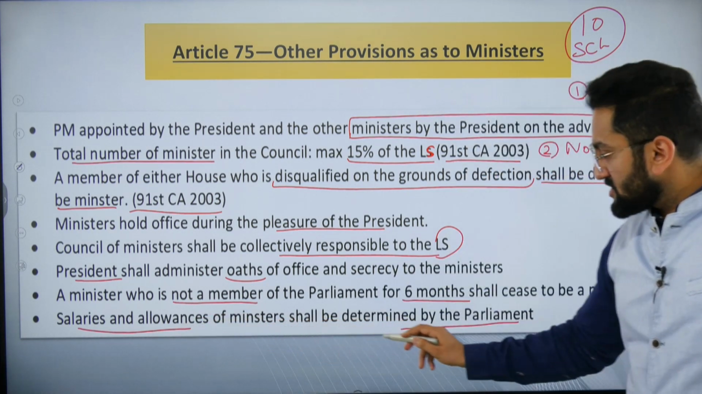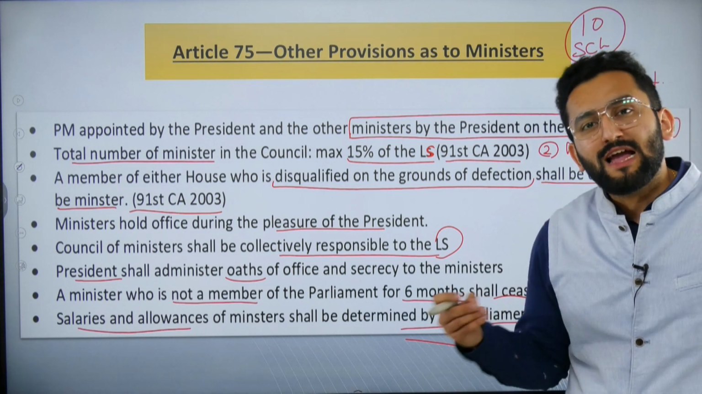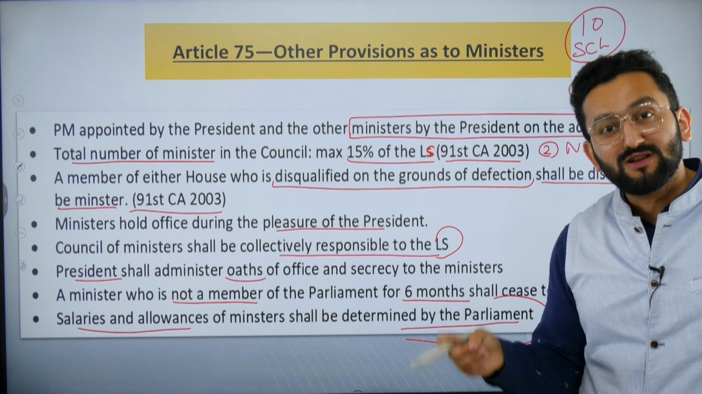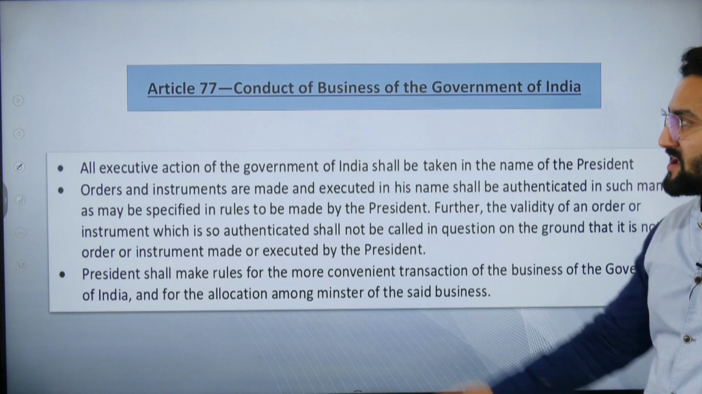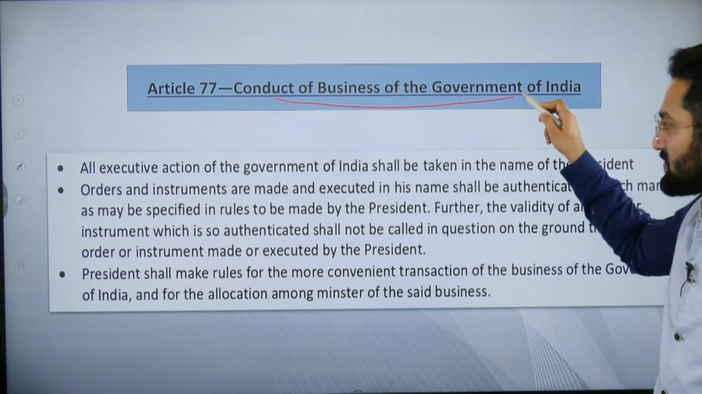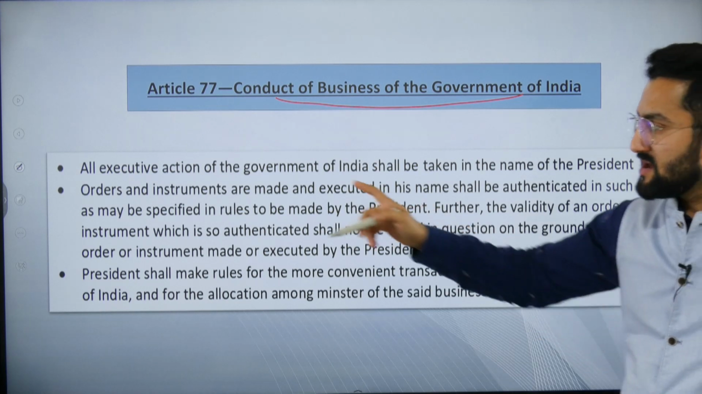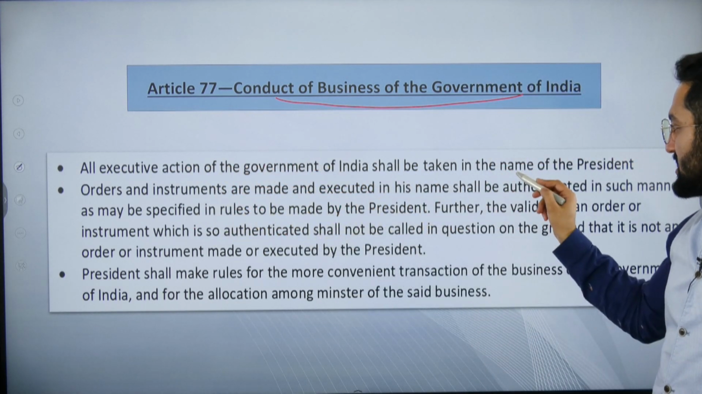Salaries and allowances of ministers shall be determined by Parliament, please remember, right? It is not that a specific amount of salary and allowances of ministers is mentioned in our Constitution. No, it is decided by Parliament. Let's talk about Article 77, conduct of business of the Government of India. All executive action of the Government of India shall be taken in the name of the President.